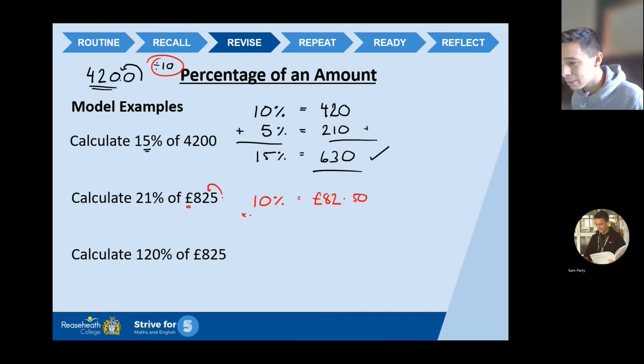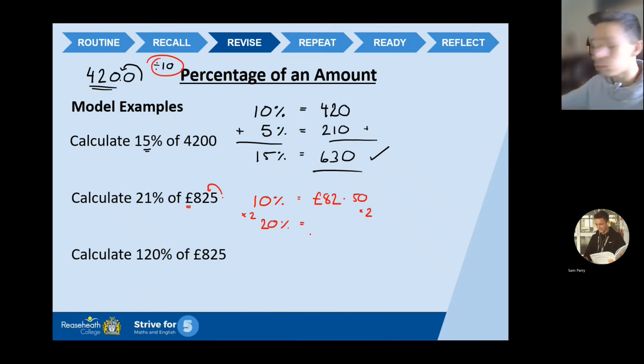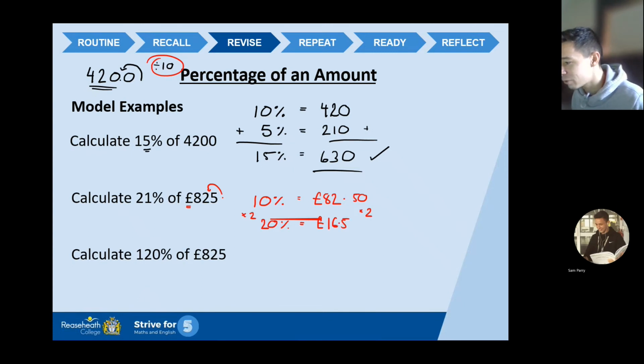So do you know what I'm going to do? I'm going to times it by 2. Okay, so it gives me my 20% value. Now, I do believe we are allowed to use calculators for this online lesson, so I'm going to be a bit cheeky and use a calculator, but you guys are happy to do that as well. It's going to give me £165. £165 for 20%.